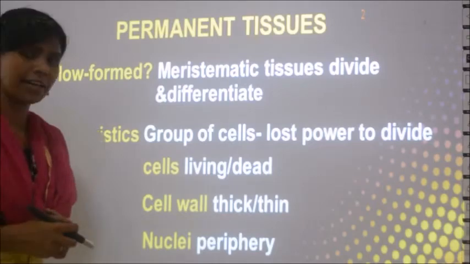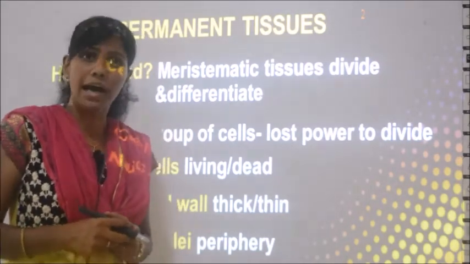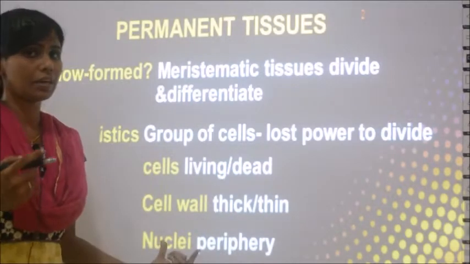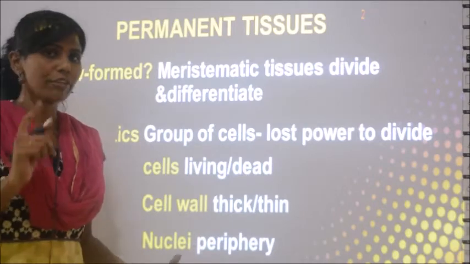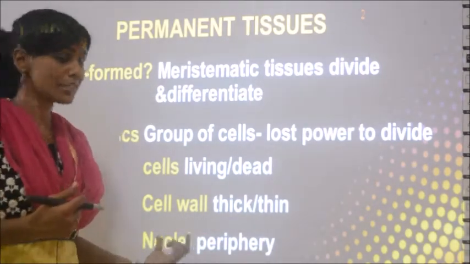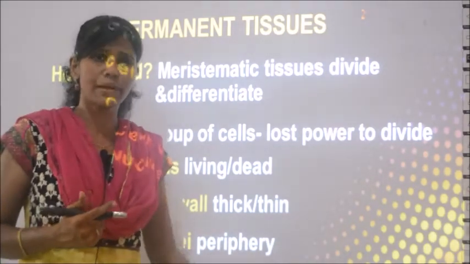Then the nuclei. What is nucleus? You know, most of the cells will have a nucleus in them. Nuclei is the plural form of nucleus. If you have one nucleus you call it nucleus. If you have many nuclei you call them nuclei. Nuclei is in the periphery. What is this periphery?